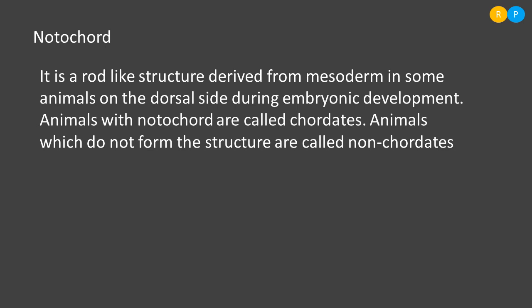And there are some groups of animals in the animal kingdom whose body does not consist of a notochord. When the notochord is absent in the body, such animals are named non-chordates. Clear? Earthworms are non-chordates, echinoderms are non-chordates, arthropods are non-chordates. So the absence of notochord indicates that the animal is a non-chordate. This is also one more basis of classification in the animal kingdom.